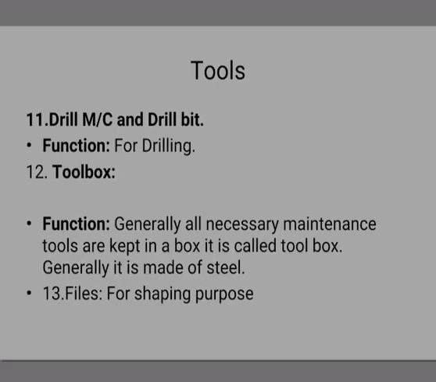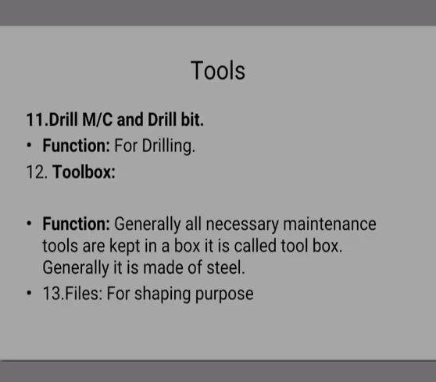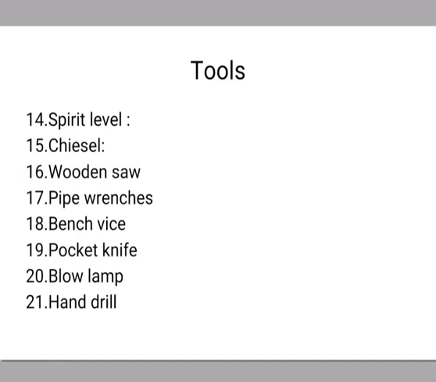Then next one is the file. For shaping purpose it is used. File has two types, that is flat file and square file. According to the requirement we have to use. The next one is the spirit level. It is used to adjust the horizontal surface whenever the equipments are erected or repairing work is carried out. The next one is the chisel. It is used for cutting purpose. They have different types. Flat chisel, round nose chisel, cross cut chisel, and diamond point chisels are present for the cutting purpose.